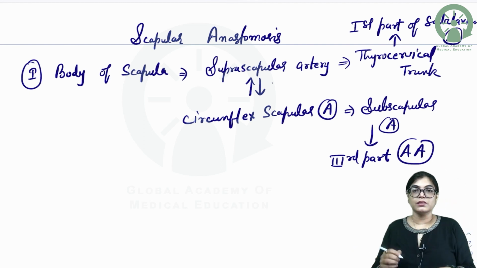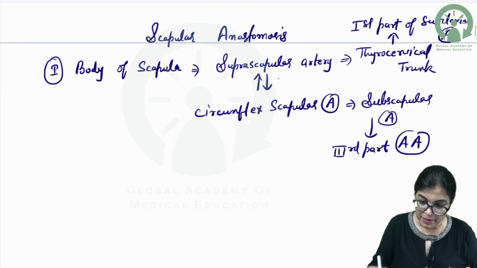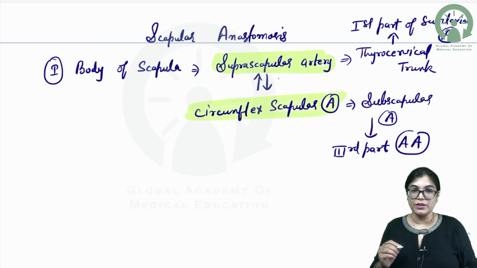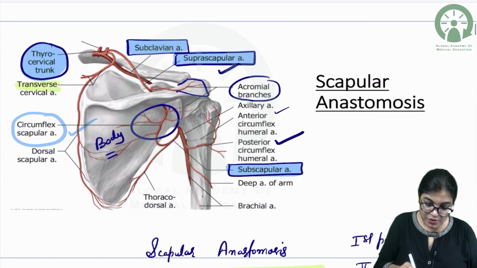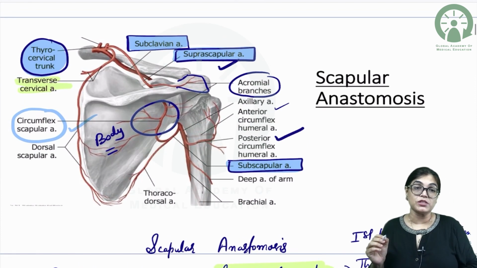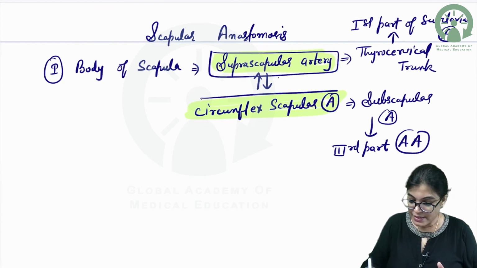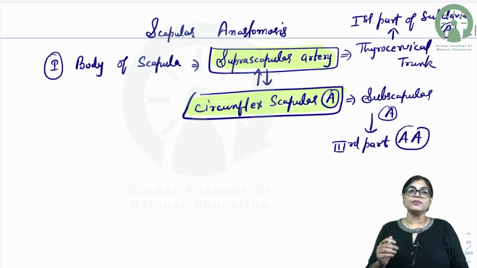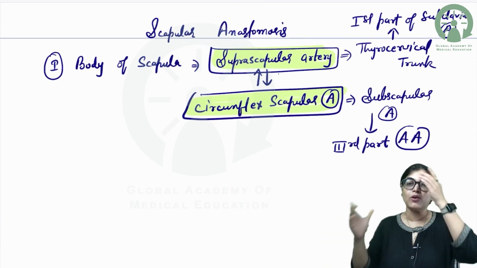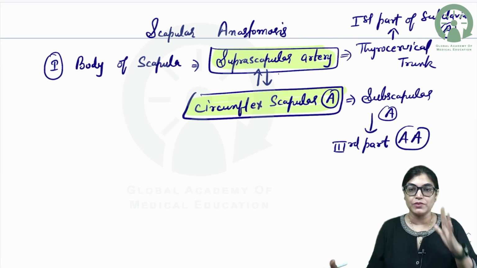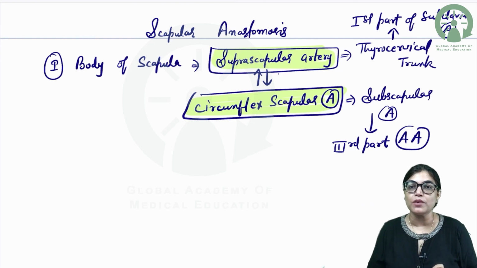So, got the source. It is clear that two arteries are forming anastomosis here: the suprascapular artery along with the circumflex scapular artery. It also takes contribution from the transverse cervical artery. Again, the source is the first part of the subclavian artery. The major chunk of the anastomosis is between suprascapular and circumflex scapular. Suprascapular artery is a branch of the first part of the subclavian artery because it's a branch of the thyrocervical trunk, and the thyrocervical trunk is a branch of the first part of the subclavian artery. Circumflex scapular is a branch of the subscapular artery, which is a branch of the third part of the axillary artery.